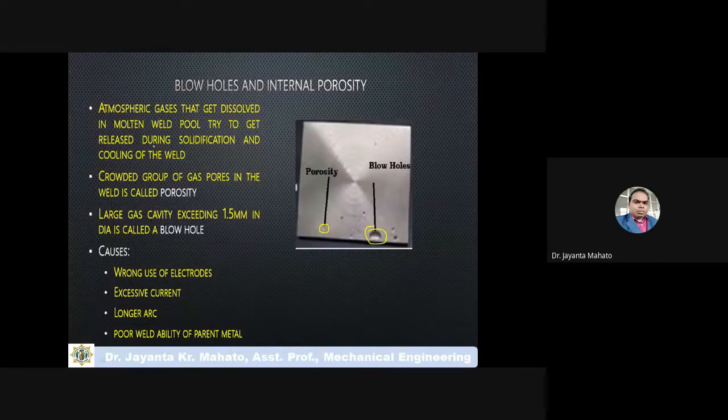These happen due to some gases being formed, and those gases cannot escape from this molten zone. This is the molten material, along with flux or electrodes, whatever. Some gases will form due to high temperature, and those gases cannot escape out from this weld zone.